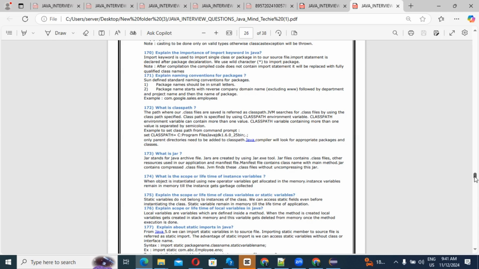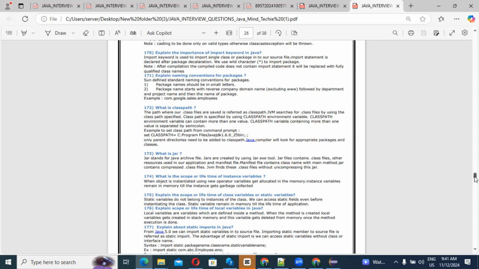When the method is called, local variables get created in stack memory, and these variables get deleted from memory once the method execution is done.